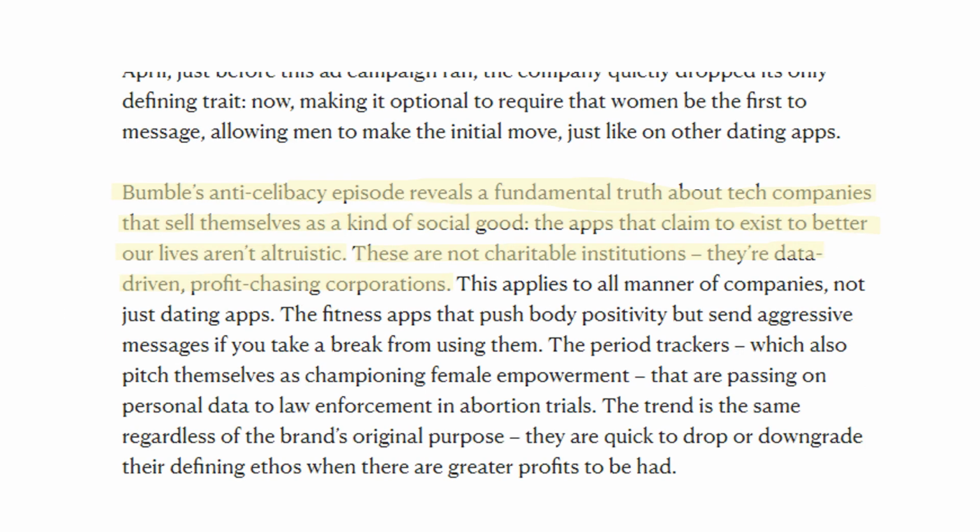The article states, "Bumble's anti-celibacy episode reveals a fundamental truth about tech companies that sell themselves as a kind of social good. The apps that claim to exist to better our lives aren't altruistic. These are not charitable institutions, they're data-driven, profit-chasing corporations." The article is critical of Bumble and other companies. Its biased view of the dating app is not the best source to learn more about user satisfaction.